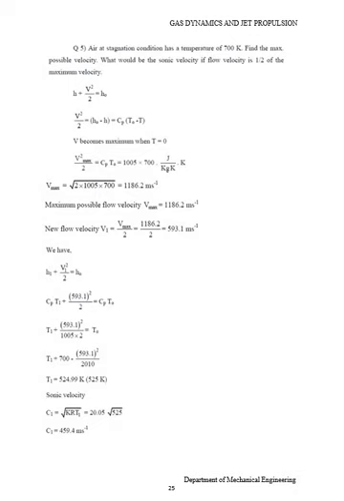Next, find the sonic velocity. C1 is equal to root of KRT, which is 20.05 root of 525. Then finally C1 equals 459.4 meter per second.